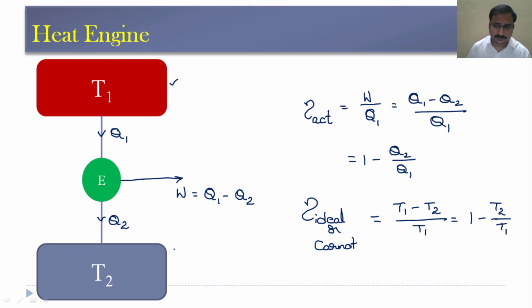See, this Carnot engine is a reversible engine which can produce the highest efficiency, and this efficiency we call the ideal efficiency. Now, as we have considered this engine as a reversible engine, in a reversible engine actual efficiency and ideal efficiency both will be equal.